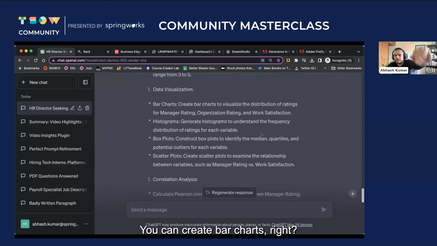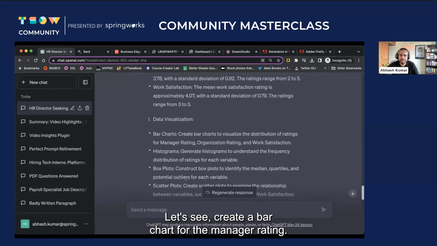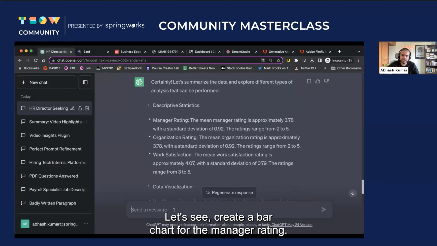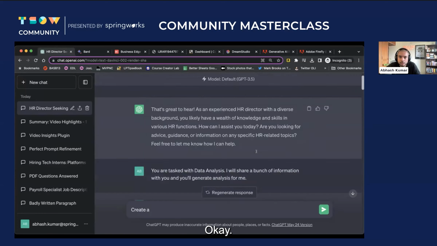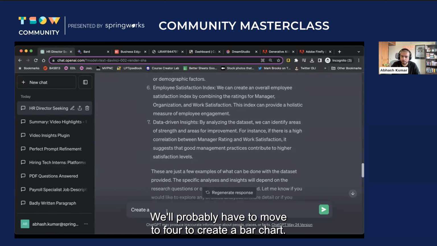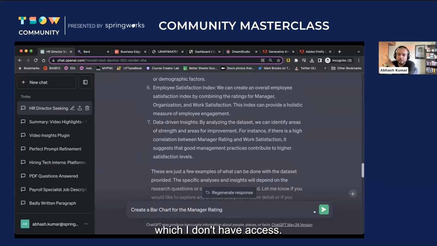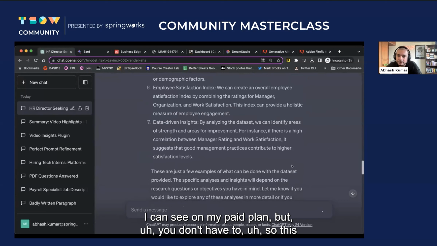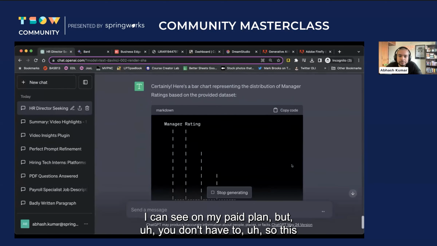Data visualization, bar chart. You can create bar charts, right? Let's see. Create a bar chart for the manager rating. Wait, am I on 3.5 or 4? We'll probably have to move to 4 to create a bar chart for the manager rating. This is the beauty of code interpreter, which I don't have access to on my paid plan, but you don't have to.